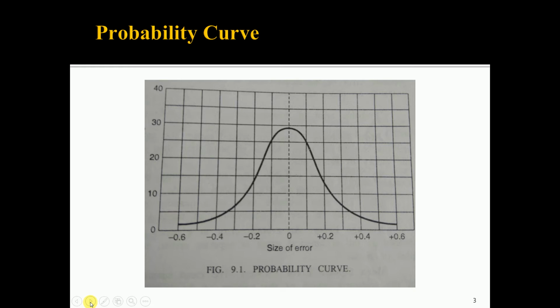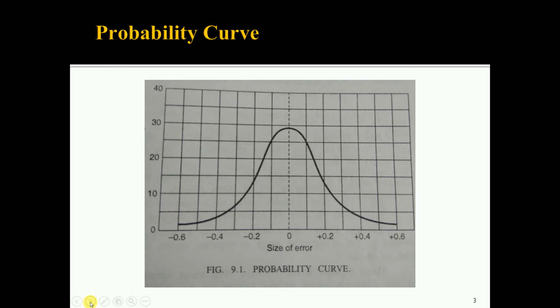The theory of probability describes these features by stating that the relative frequency of errors of different extent can be represented by a curve, called the probability curve. This curve, called the curve of error or the probability curve, forms the basis to get some mathematical derivation of the theory of errors.